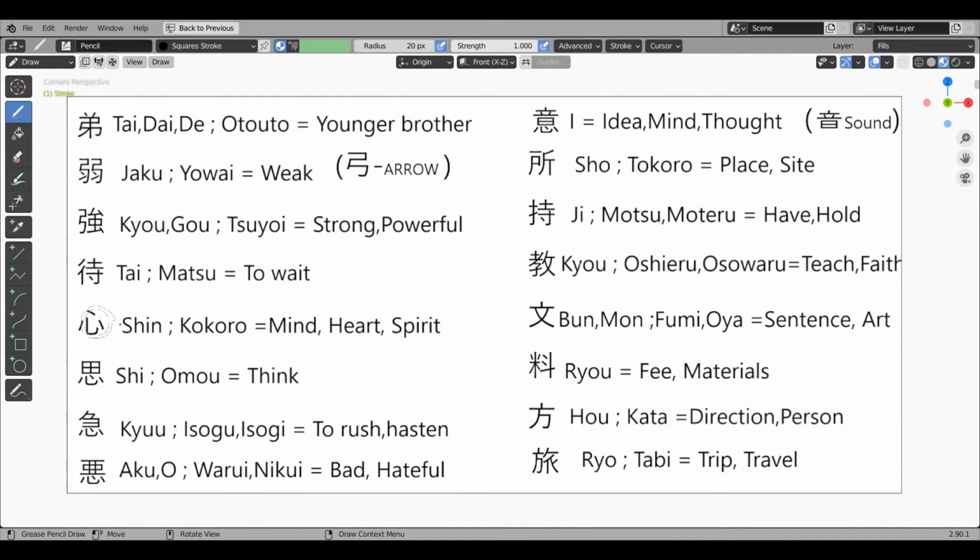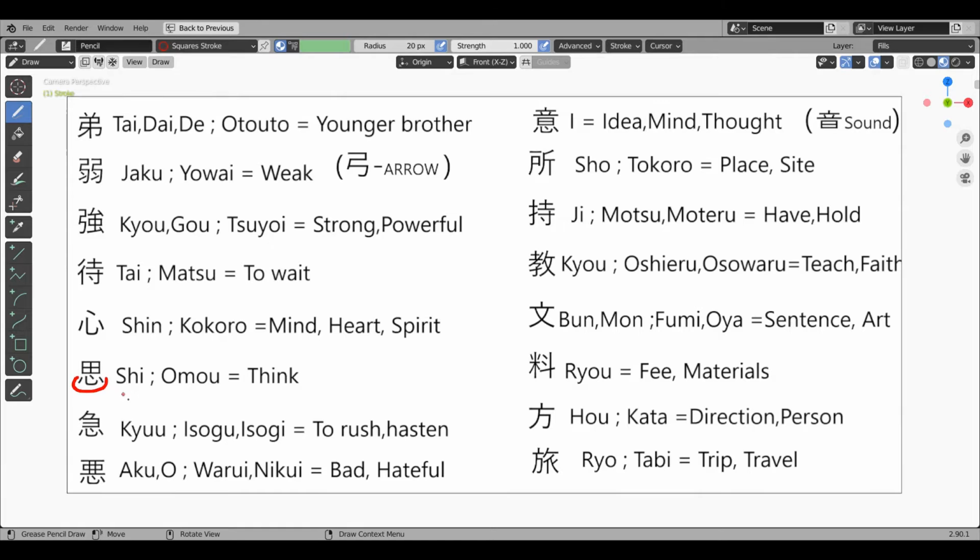This kanji is the kokoro kanji. Kokoro means heart or mind or spirit. This heart kanji resembles the shape of a heart, and three strokes indicate blood flowing in and out of the heart. So this kanji means heart. Onyomi is shin.